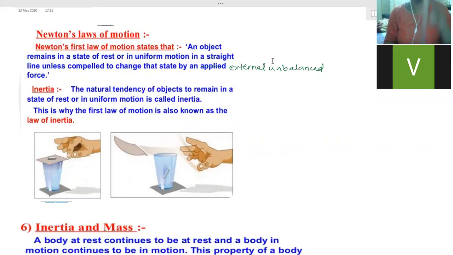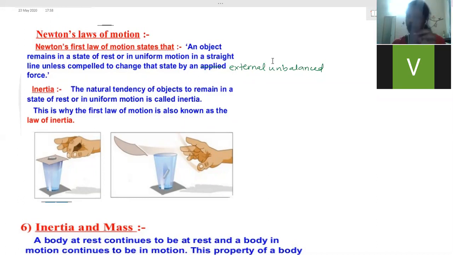So here it is, and if you give a jerk, I hold it only to support it. Where has it gone? Ma'am, backwards. Backwards. Why not front? I have given jerk in the front direction, so it has to move forward. Why did it come back? I have given a jerk, that means it has to move forward, but it is not moving forward. It came back. Why did the upper part come back? It also has to be moved. Force is applied on the bottom part.